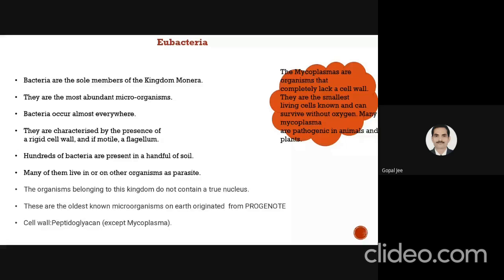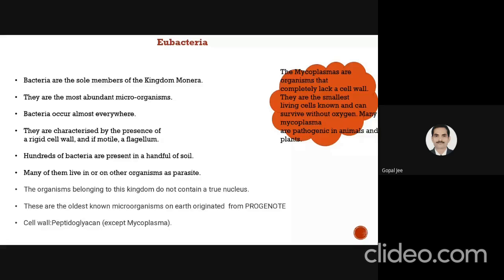in this category. Hundreds of bacteria are present in a handful of soil. As we know, a handful of soil can contain millions of cells or hundreds of different types of bacteria. Many of them live in or on an organism as a parasite. Some bacteria can be present as parasites as they live inside or on the body of another cell. The organisms belonging to this kingdom do not contain a true nucleus. Means the bacteria included in the Monera kingdom are not possessing a true nucleus.